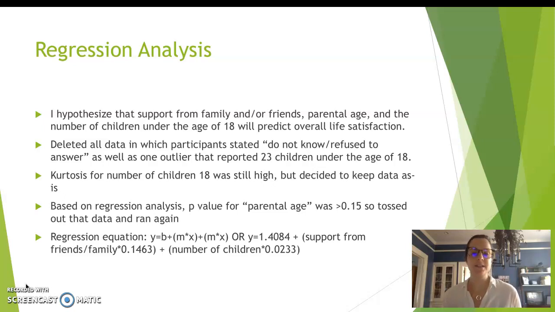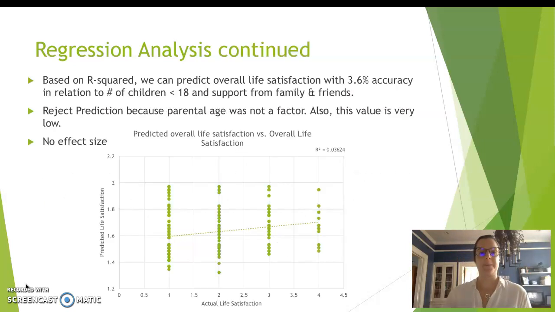My regression equation is y equals b plus m times x plus m times x for all variables. I plugged in my numbers, so I had y equals 1.4084 plus the support from friends and family times that x plus the number of children times that x of 0.0233.